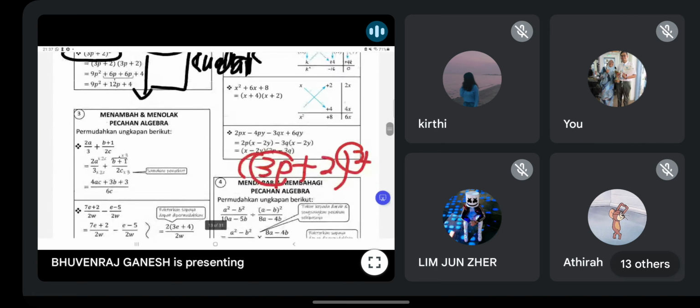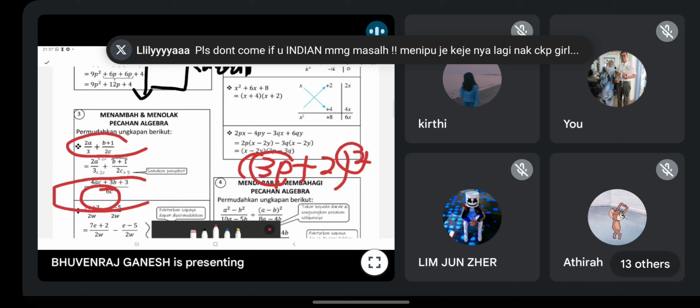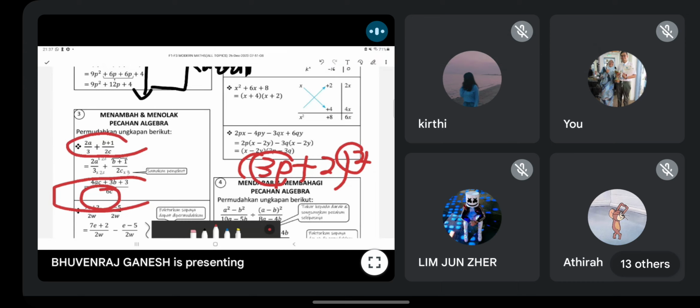And then this one very simple lah, guys. Kamu gabung 2 pecahan jadi 1 pecahan tunggal. Okay, you rationalize the denominator. Rasionalkan penyebut pecahan. So example, how you get 6c? 3 darab 2c. Because 6c is a common multiple of 3 and 2c. 6c itu adalah gandaan serupa 3 dan 2c. Okay, that's why you get 6c. Alright. So this is another example.